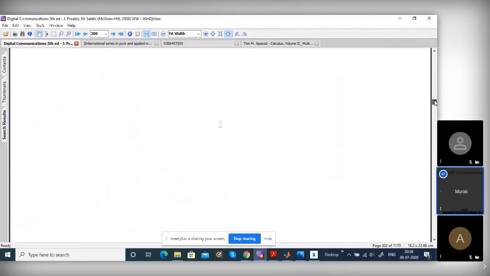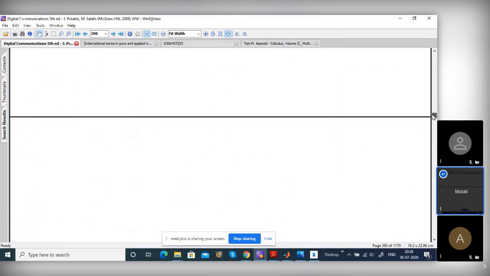I'll show you the block diagram of the GMSK demodulator. Very easy.